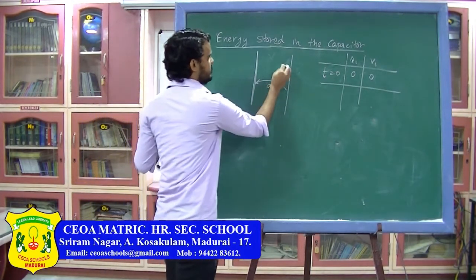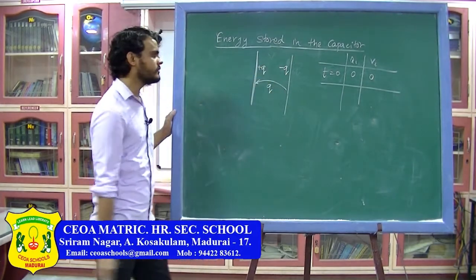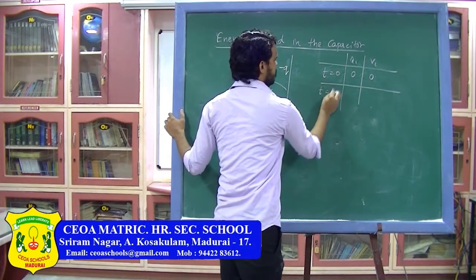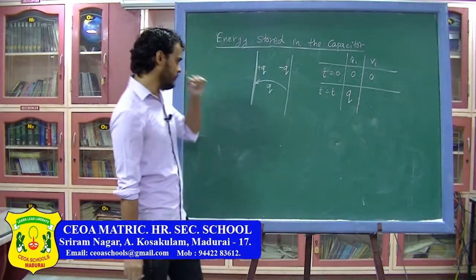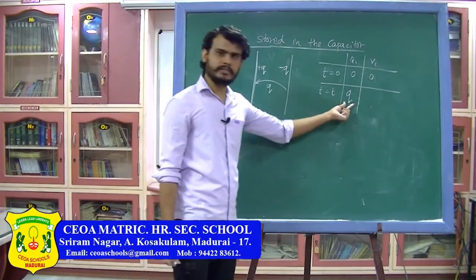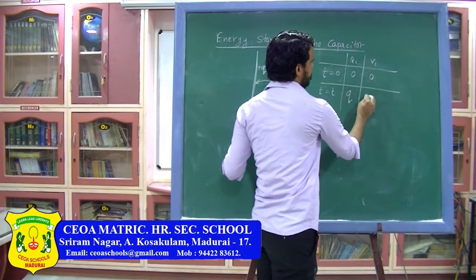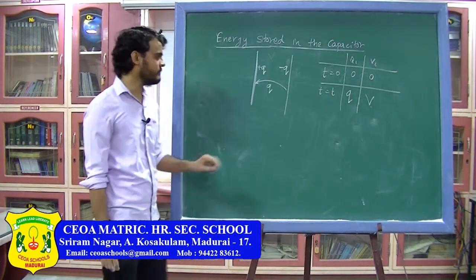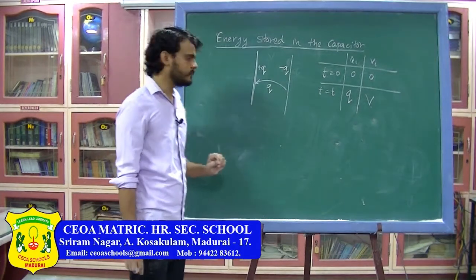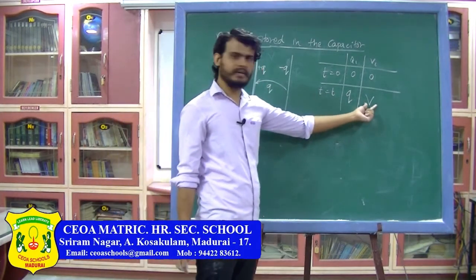Here the charge will be minus q, and on this plate the charge will be plus q. Now I am assuming the potential between the plates has become V. So q charge is transferred from one plate to another, and in this much time the potential of the plates has become V.